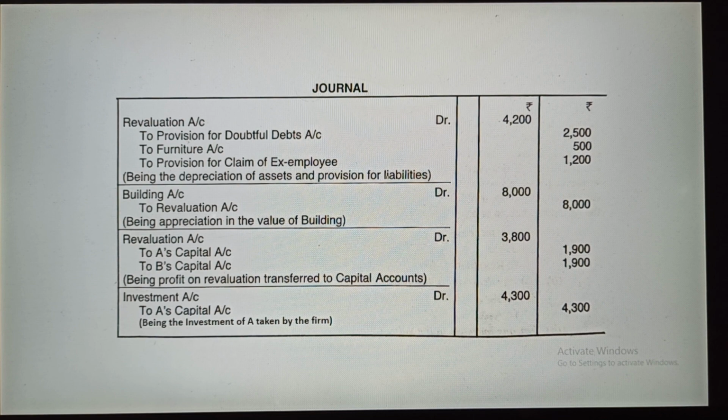Here there is no role of the revaluation account, because this is A's personal capital, so that's why it will not come in the revaluation, being the investment of A taken by the firm. Okay, now the firm has taken this new one, so the investment asset is increasing and it will transfer to the A's capital account. So this will be the journal entries for this question.